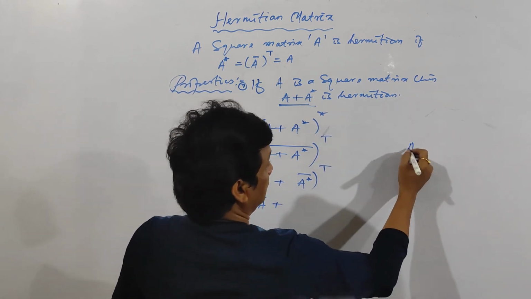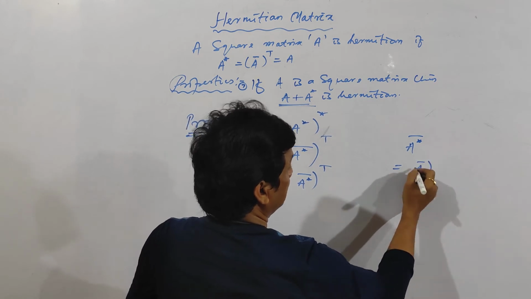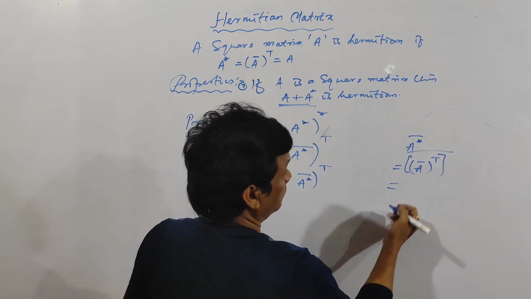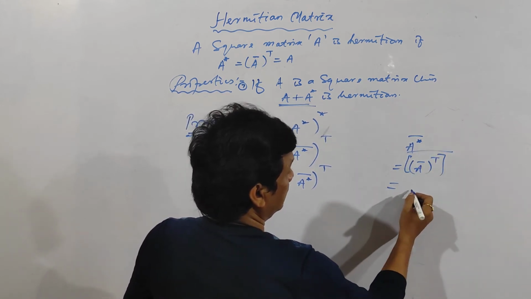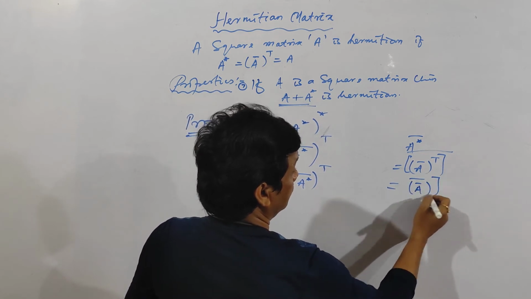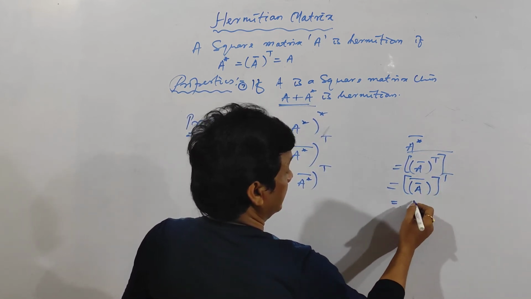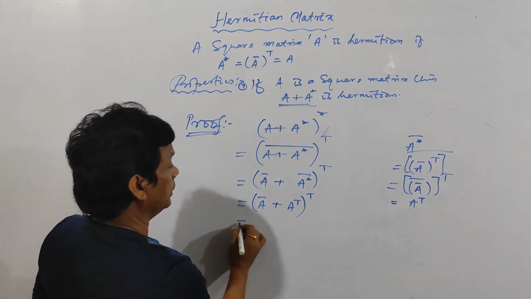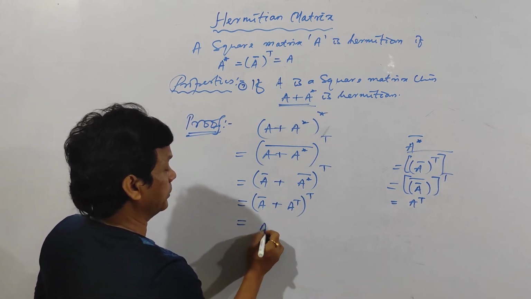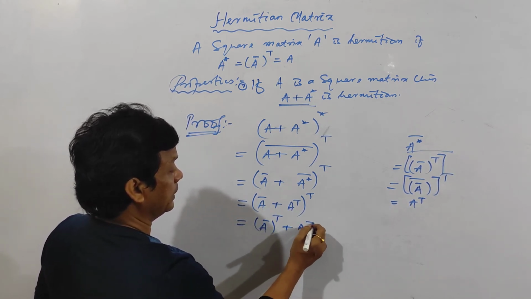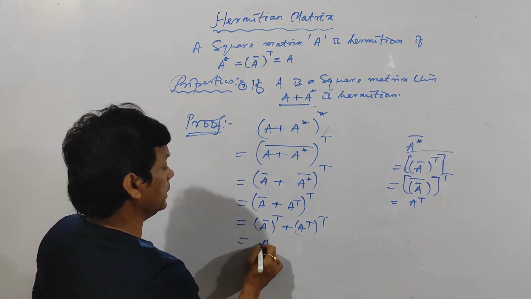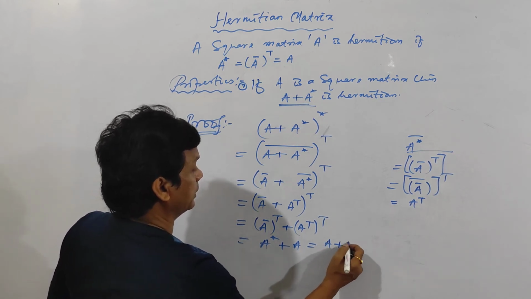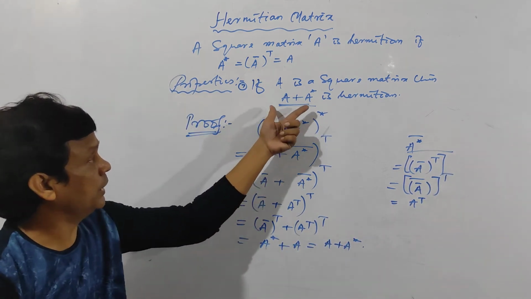Let us solve this one. A star bar. A star means A bar transpose, to the bar. That means conjugate of this one. And transpose and conjugate, they are interchangeable. A bar whole transpose. A bar bar is A, so this quantity becomes A transpose. Clear? Then (A plus B) whole transpose is A transpose plus B transpose. A bar transpose plus A transpose. This one is A star, this one is A. And matrix addition is commutative, so I can get A plus A star. Clear? So A plus A star is Hermitian.